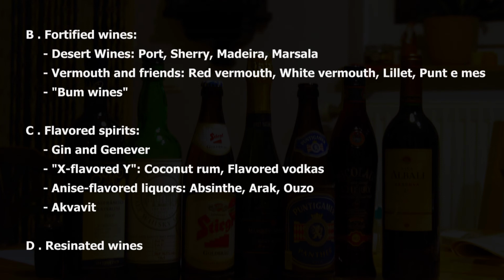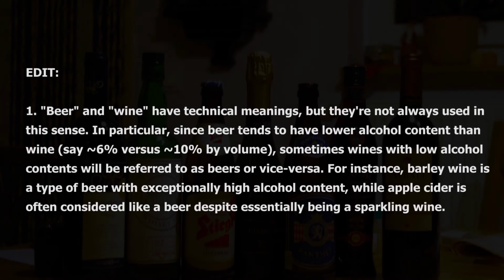B. Fortified wines. Dessert wines, port, sherry, Madeira, Marsala. Vermouth and friends, red vermouth, white vermouth, Lillet, Punt e Mes. Bum wines. C. Flavored spirits. Gin and Genever. X-flavored Y, coconut rum, flavored vodkas. Anise-flavored liquors, absinthe, arak, ouzo. Aquavit. D. Resinated wines.